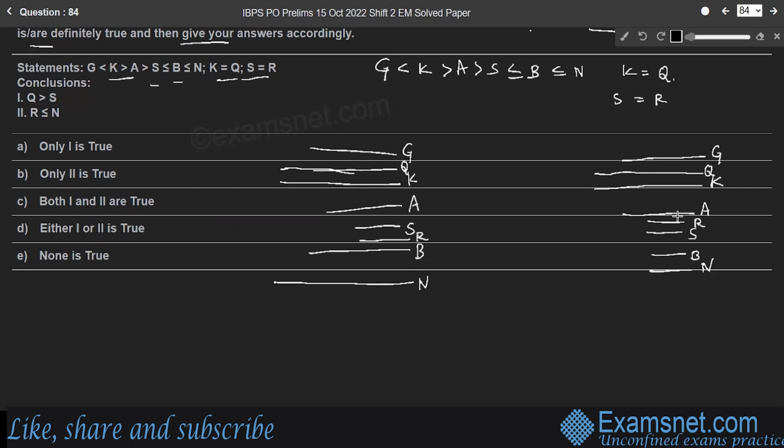So in the second case, R, S, B and N, these four lines are equal, and Q and K are equal, whereas in the first case, S and R are equal and Q and K are equal, right?